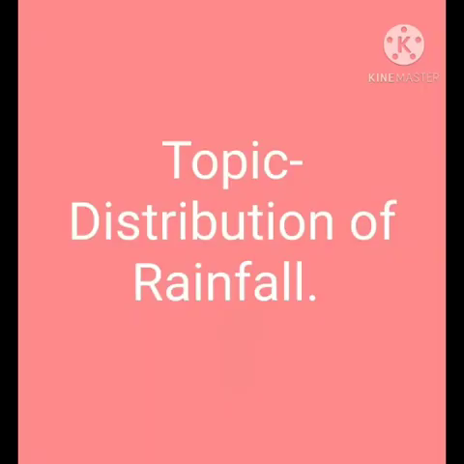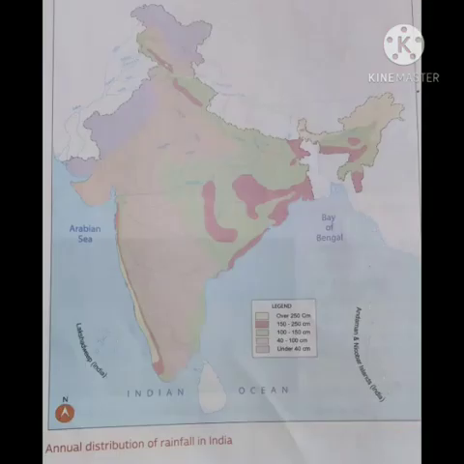Now we will discuss the distribution of rainfall with the help of the map given in your book. The average annual rainfall of India is 120 centimeter. With the help of this map, we are going to study the different regions having different amounts of rainfall. For example, Rajasthan gets little or no rainfall while Eastern India receives very heavy rainfall.